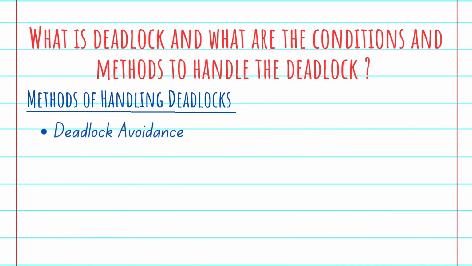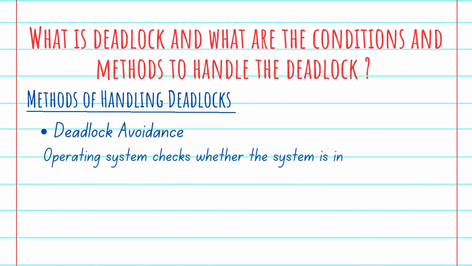Got it? Then the next is deadlock avoidance, where the operating system checks whether the system is in a safe state or in an unsafe state at every step, right? In simple terms, safe state means you have no deadlock, and unsafe means there is a possibility of a deadlock occurring. Deadlock occurs rarely, not frequently.